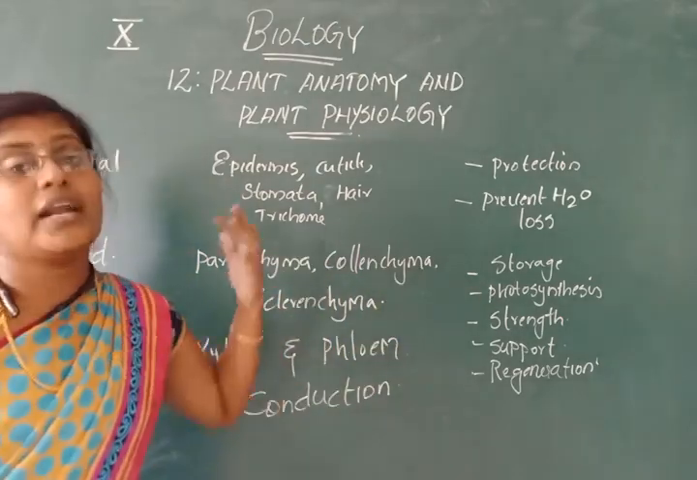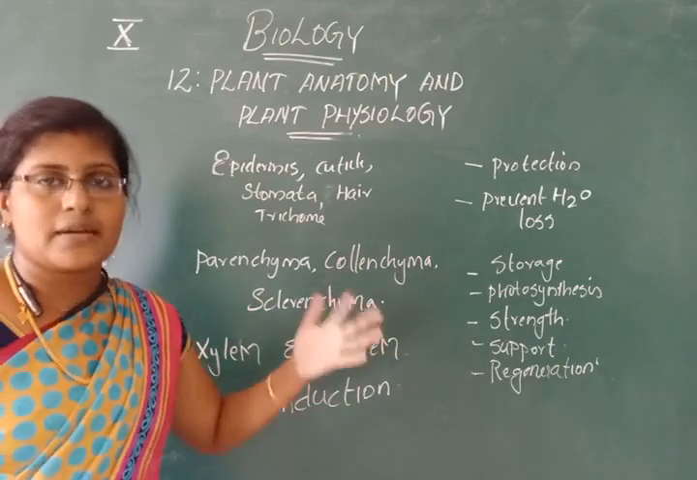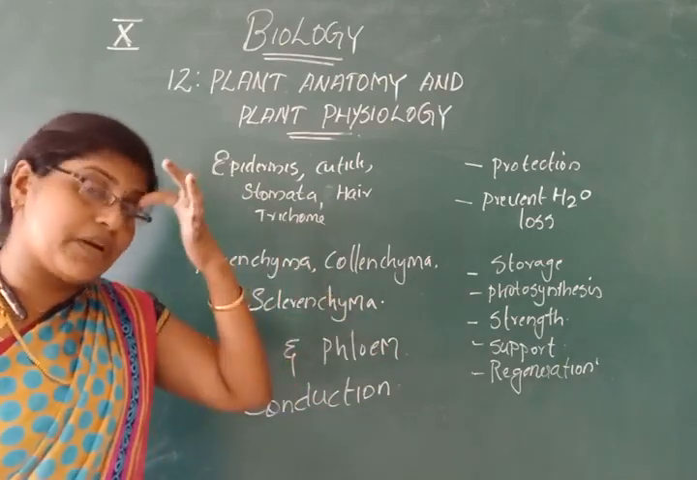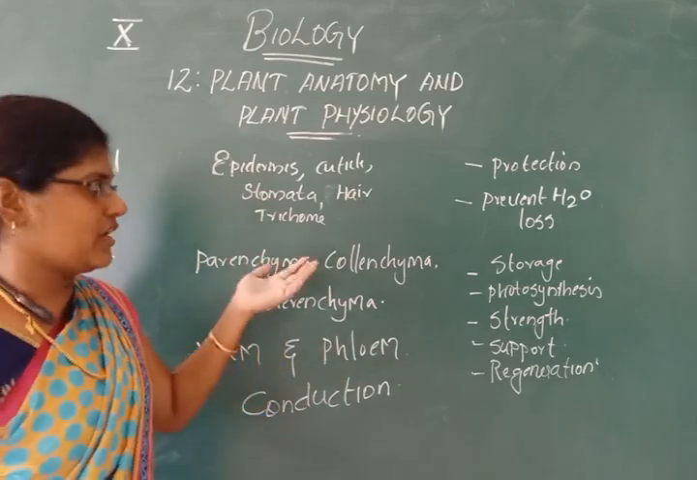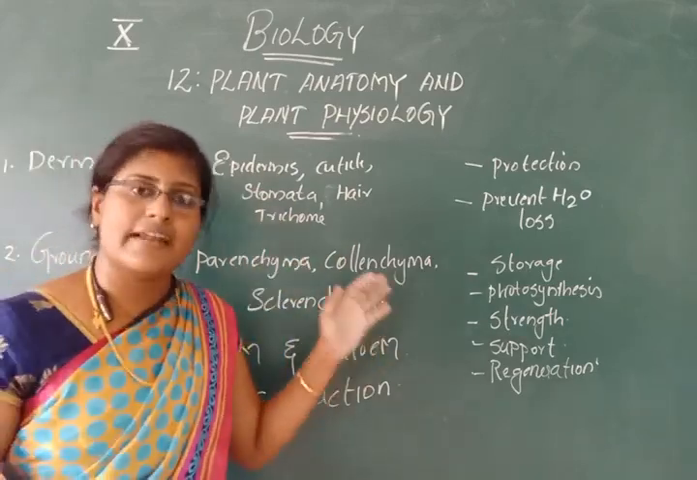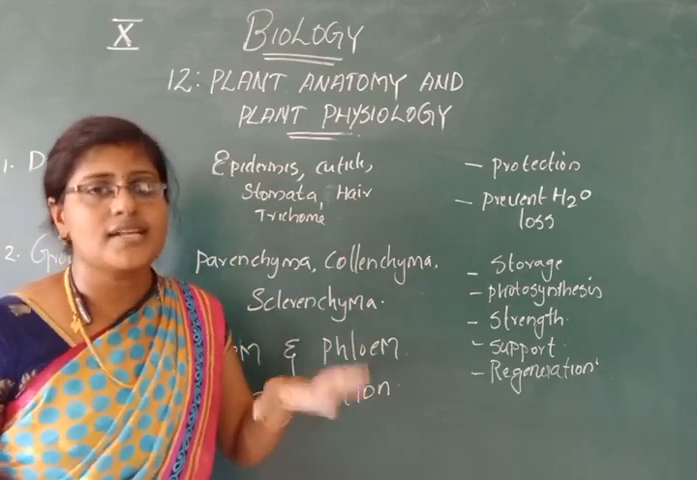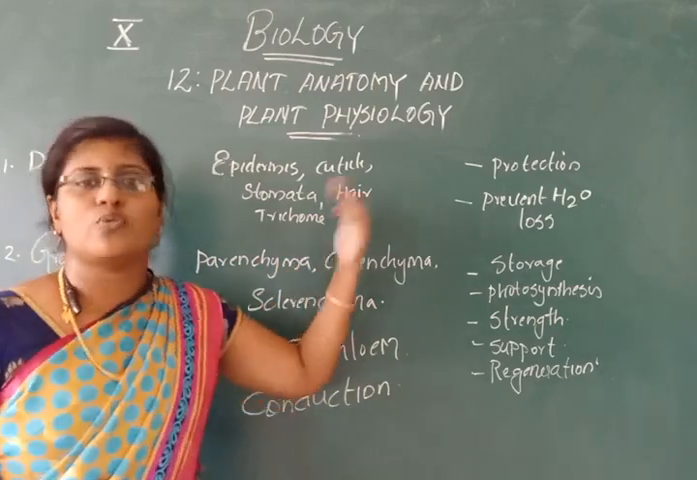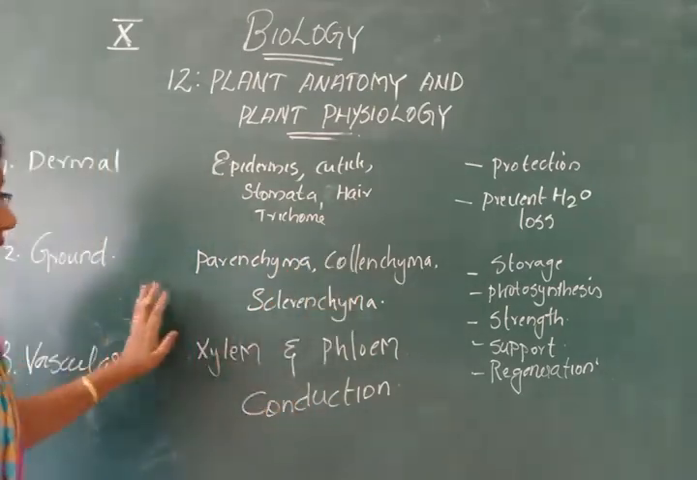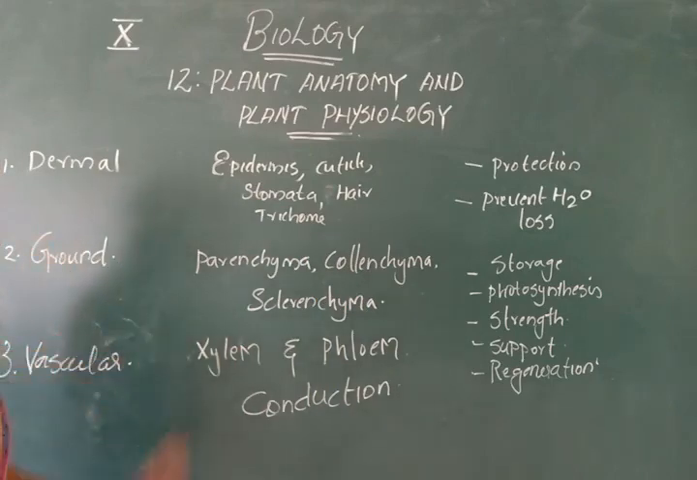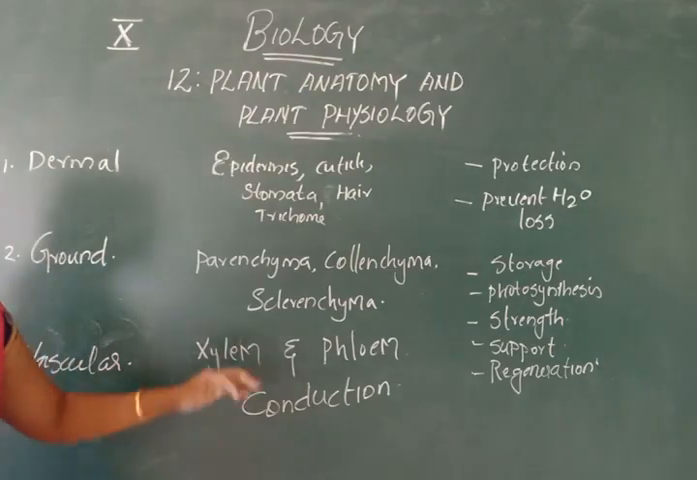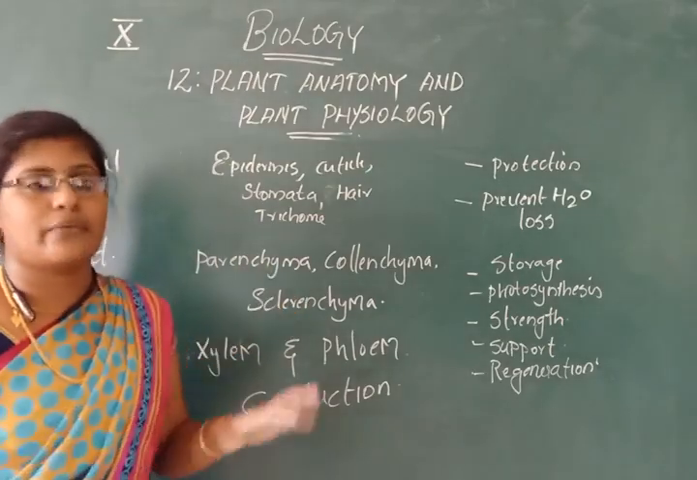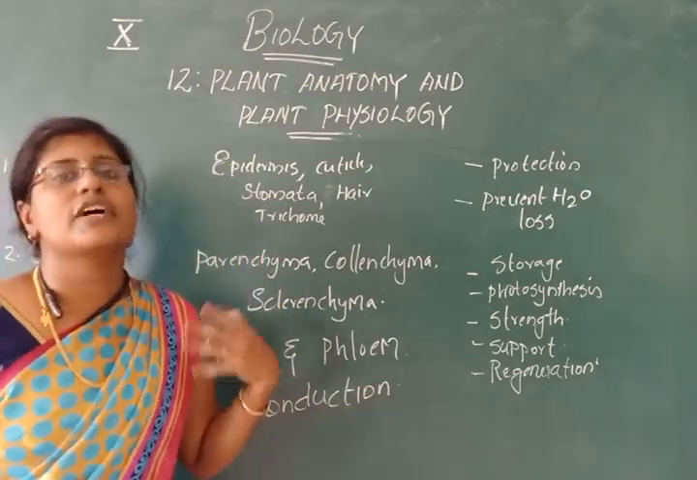Then finally, what are endarch and exarch? Endarch means the protoxylem is present towards the center and the metaxylem towards the periphery, whereas exarch means the metaxylem is present towards the center and the protoxylem towards the periphery. And this is the comparison of the three types of tissue system.